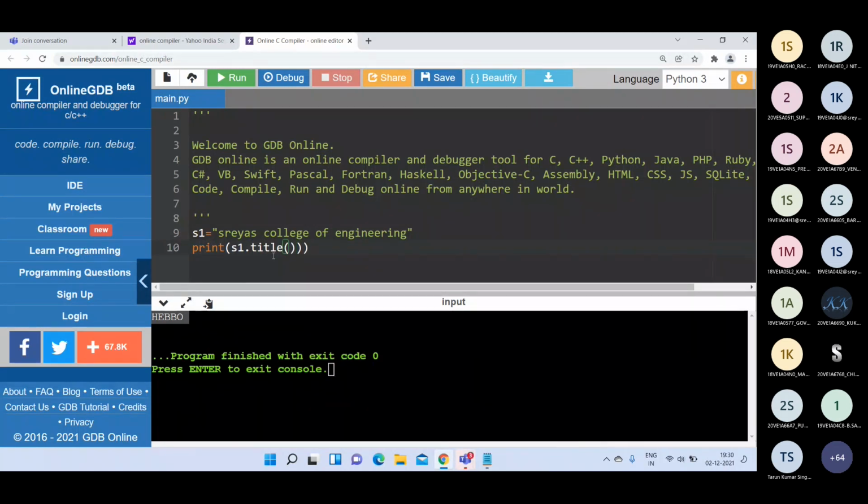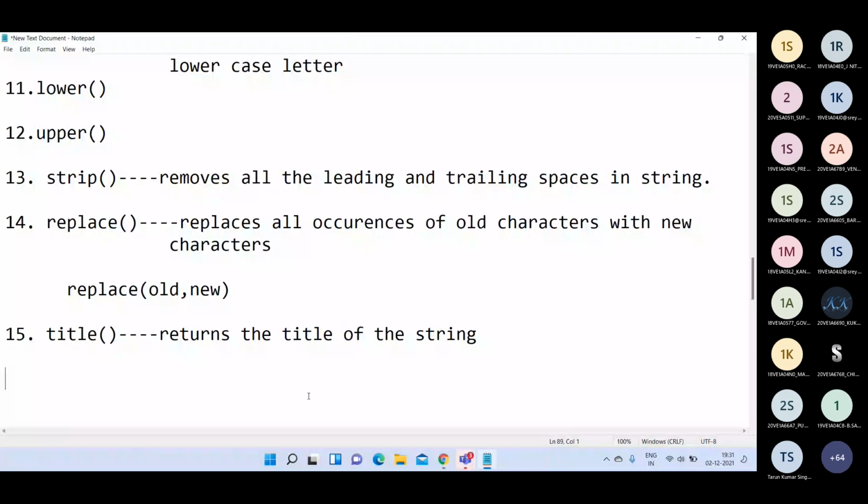It gives the title of the string. That means each and every word in this entire s1 is converted to start with a capital letter. See here, S is capital, C is capital, O is capital, and E is capital. Each and every word will start with capital letters here. So we will get Shreyas College Of Engineering like this. That is the purpose of the title function.